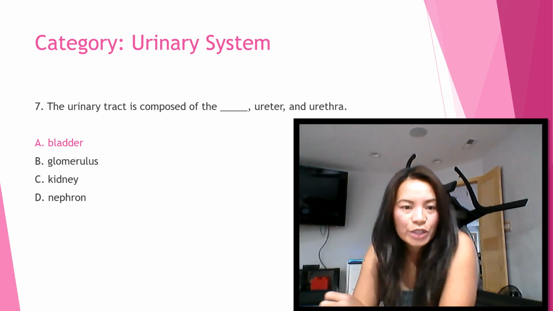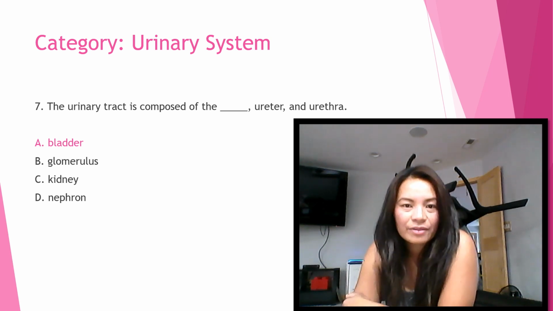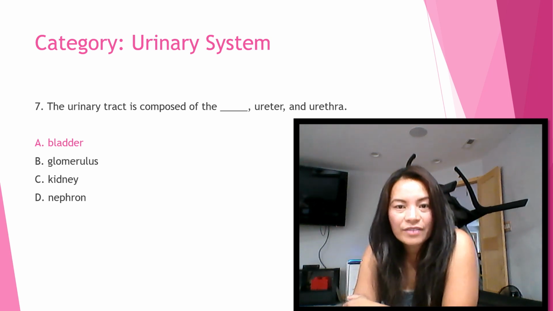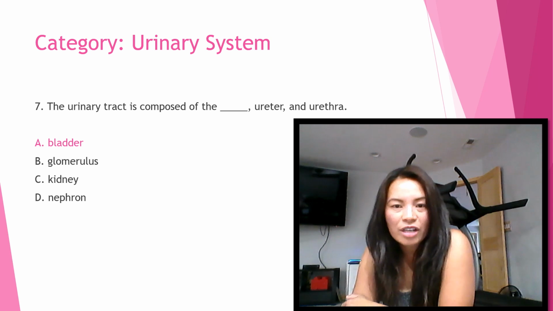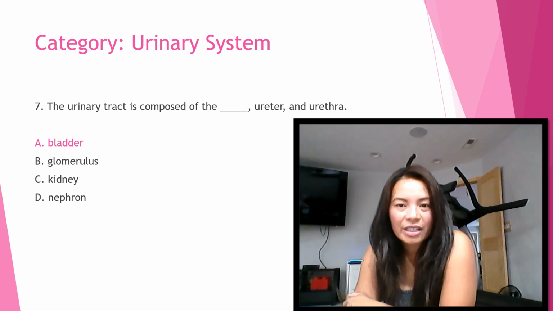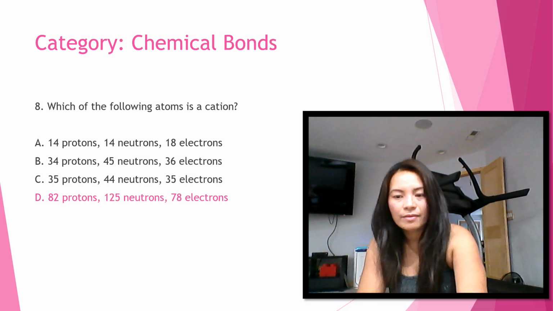Okay, number seven, the urinary tract is composed of the blank, ureter, and urethra. The answer is bladder. So the urinary system consists of the urinary tract, which includes the bladder, ureter, and urethra. These structures transport urine, a byproduct of kidney filtration, out of the body.